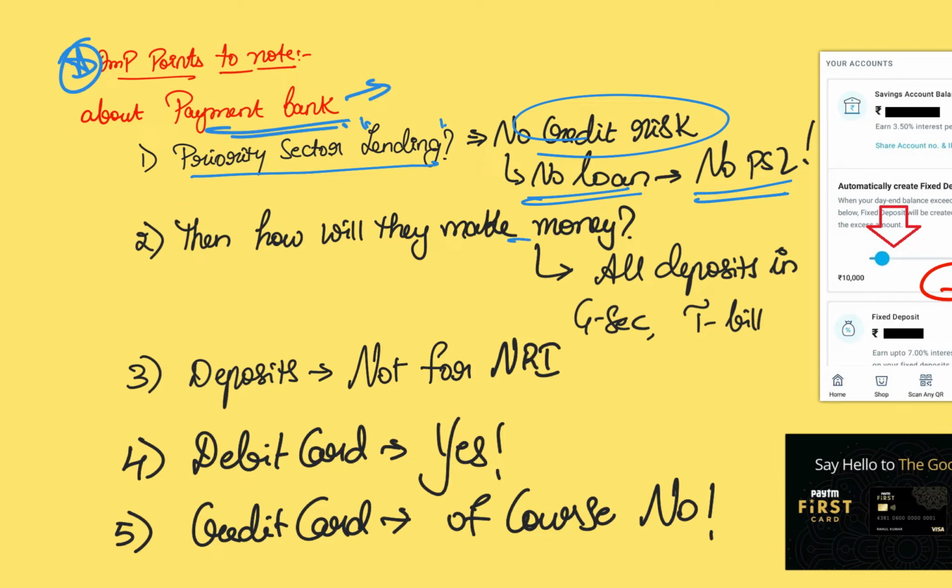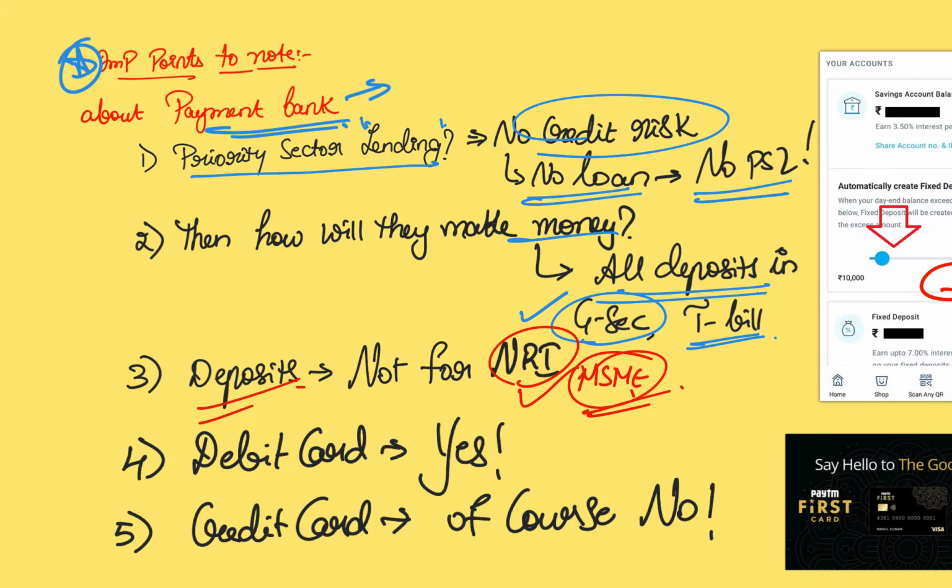Then how will they make money? They will earn interest by placing all the deposits in government securities and T-bills. It's a very safe investment because we are talking about very vulnerable sections of society, and a guaranteed interest will be ensured this way. Can NRIs deposit in these payment banks? Obviously, NRIs have a lot of banking avenues. Why would they want to use a payment bank for remittances, etc.? So it's not for NRIs; it's for the domestic population, small businesses, MSMEs and migrant workers.